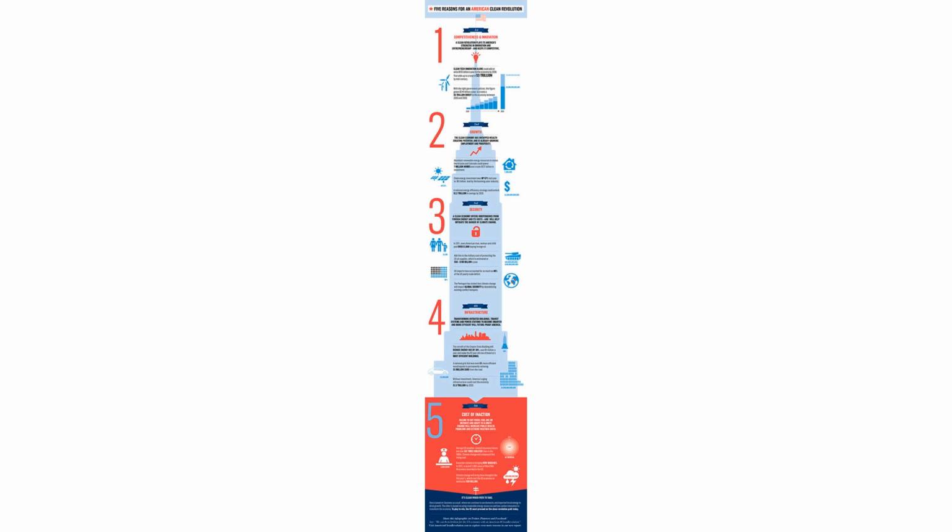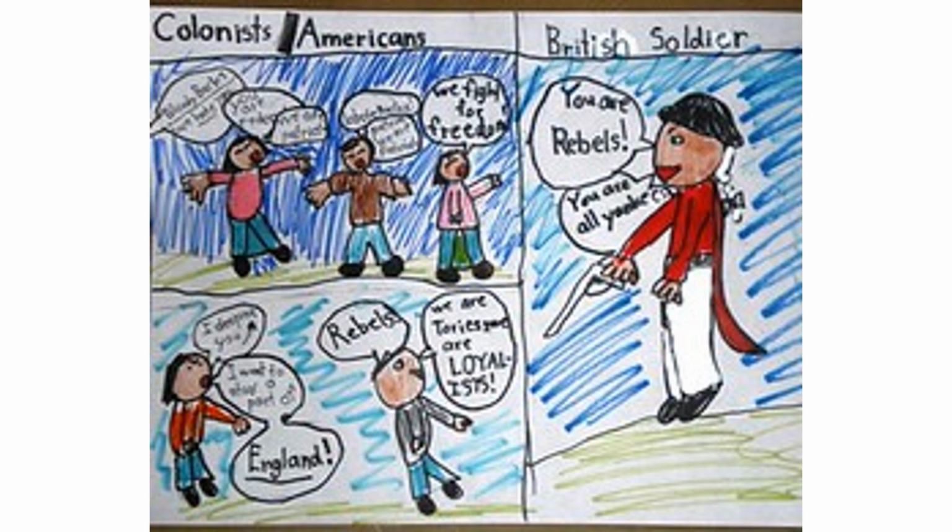The American Revolution was a pivotal moment in the history of the United States. It was a time when the American colonies fought for their independence from Great Britain. The war lasted for 8 long years, from 1775 to 1783, and it was a time of great struggle and sacrifice. But it was also a time of hope and determination as the colonists fought for their freedom and their right to self-governance.